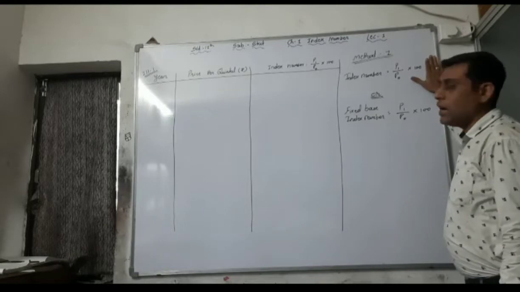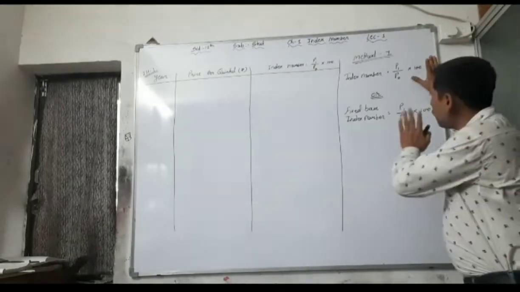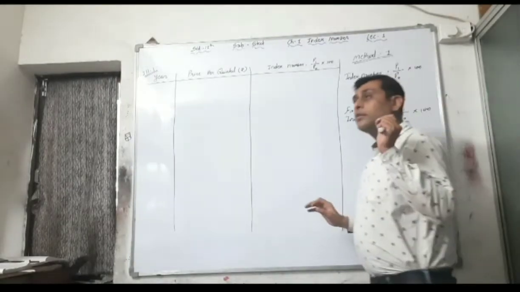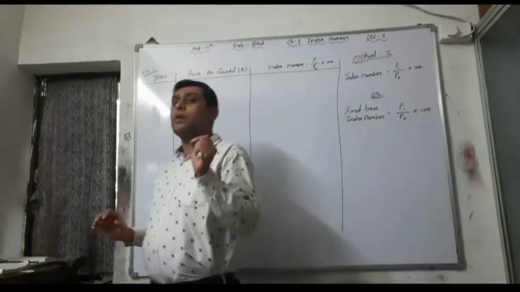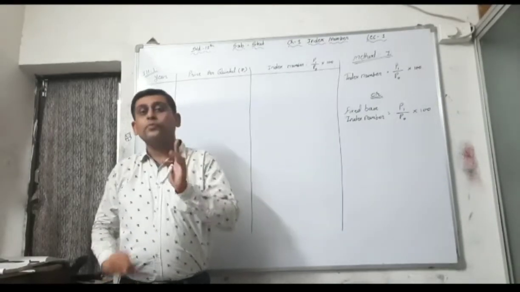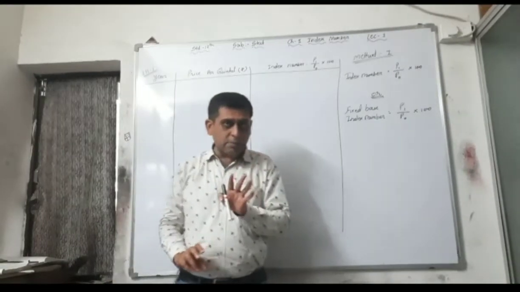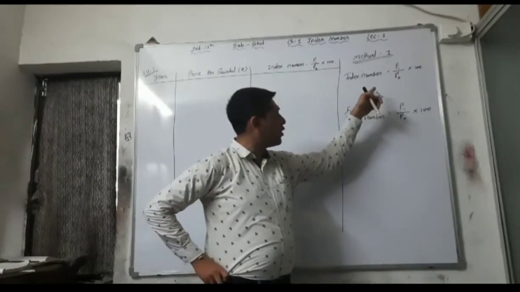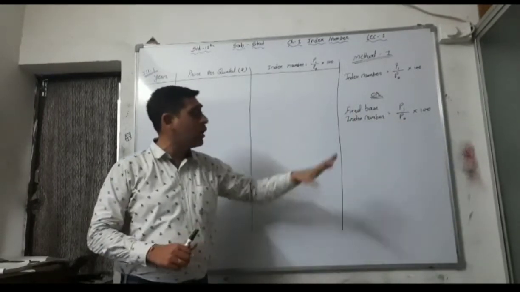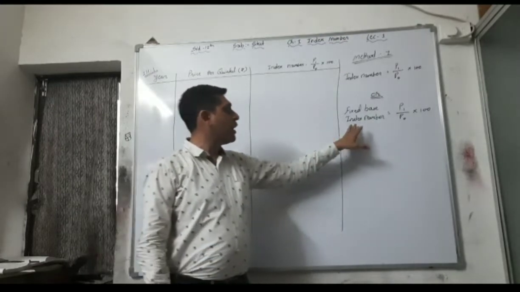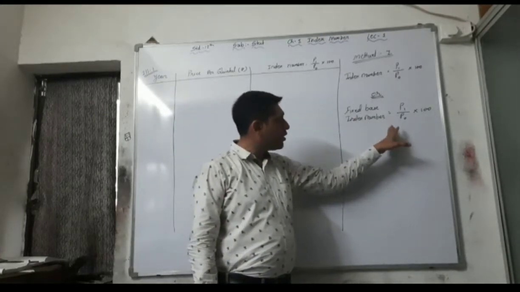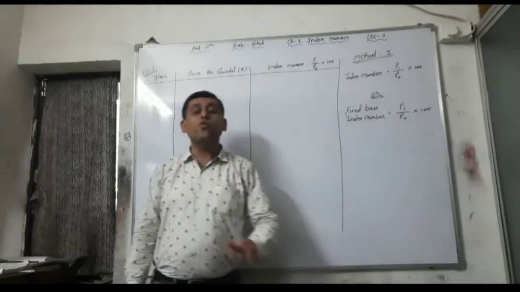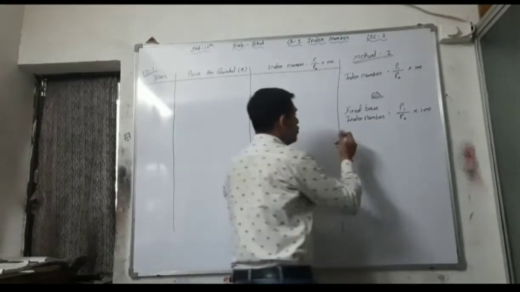We have to find out first, this is your first formula, and we have to find out index number, or the question is fixed base index number. See, both are same, index number or fixed base index number. This is the formula. Index number is equal to P1 upon P0 into 100. Or if they ask find out the fixed base index number, then also the formula is P1 upon P0 into 100, where P1 is equal to